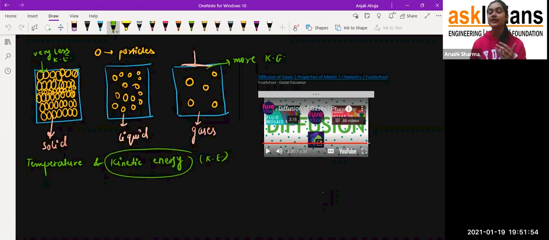For example student, when I apply deodorant, and after 2 minutes or 3 minutes or 5 minutes my sister, who was outside, comes close to me, then she will come to know that yes, I have applied some deodorant.